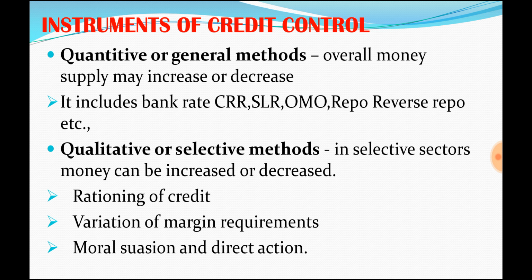So in the qualitative method there are different methods like rationing of credit, variation of margin requirement, moral suasion and direct action, and we will see all this in detail. And even if you haven't understood the way I explained these two things now, when we study the different methods you will understand what it is.